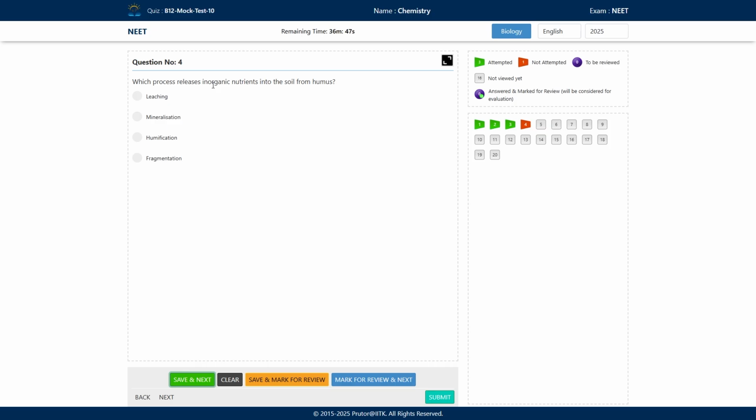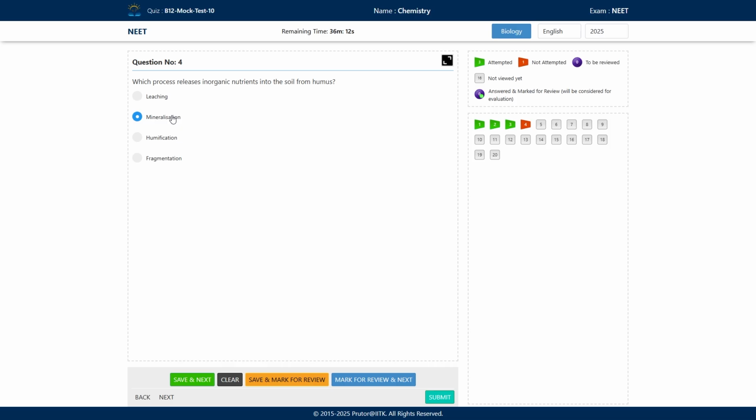Next, which process releases inorganic nutrients into the soil from humus? Options are leaching, mineralization, humification, and fragmentation. So what will be the correct answer? Okay, option number B, mineralization is the correct answer. Okay, this is the last step of decomposition.